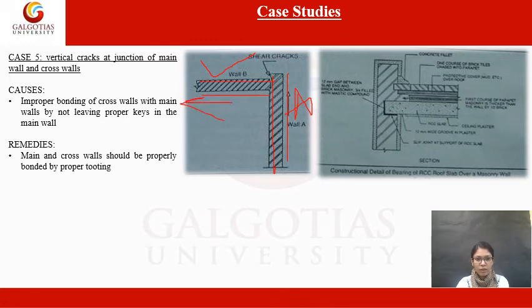So when the crack developed at the junction, this is another type of case study, and this happened because of improper bonding of cross walls with the main walls, by not leaving proper keys in the main wall. You can see this is the construction detail of the RCC slab over the masonry wall.